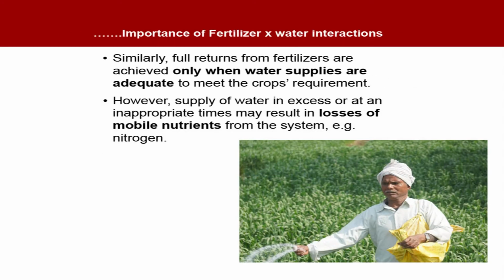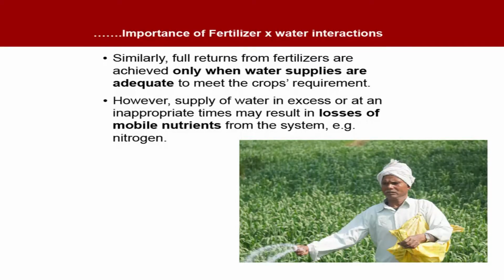Similarly, full returns from fertilizer are achieved only when water supplies are adequate to meet the crop's requirement. If there is a shortage of water supply, even if nutrients are adequate, there will not be better advantage of this situation. However, supply of water in excess or at inappropriate times may result in losses of mobile nutrients from the system. For example, nitrogen can be lost by leaching.